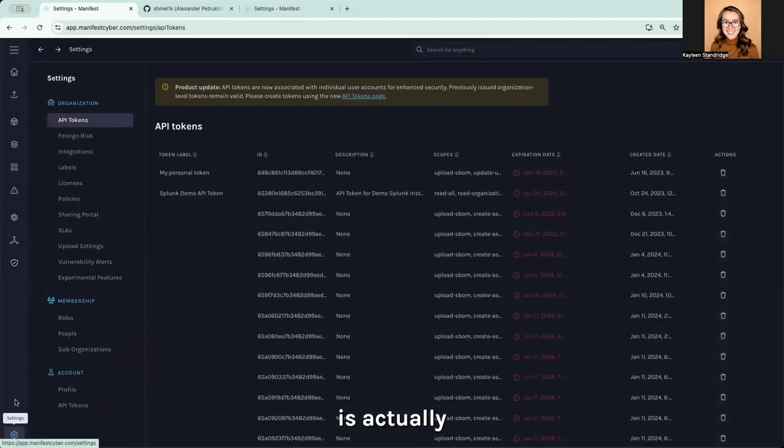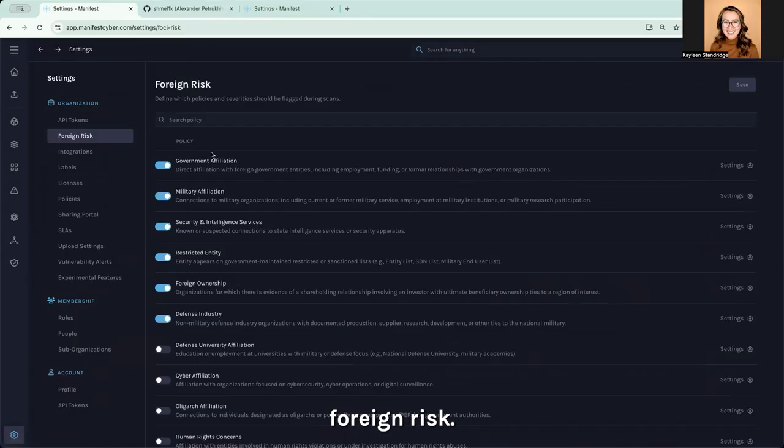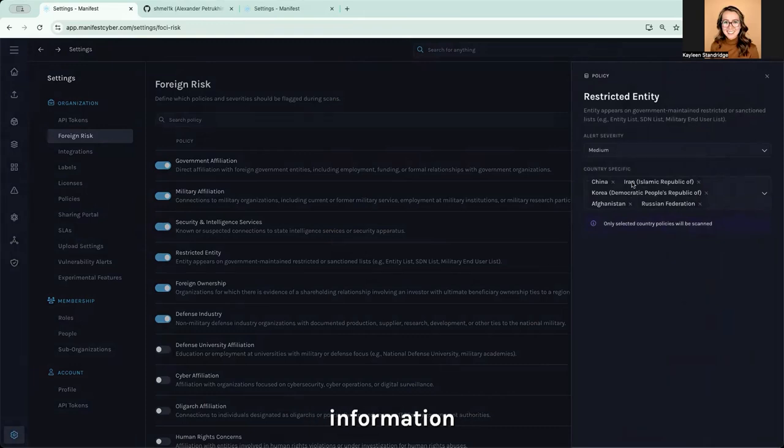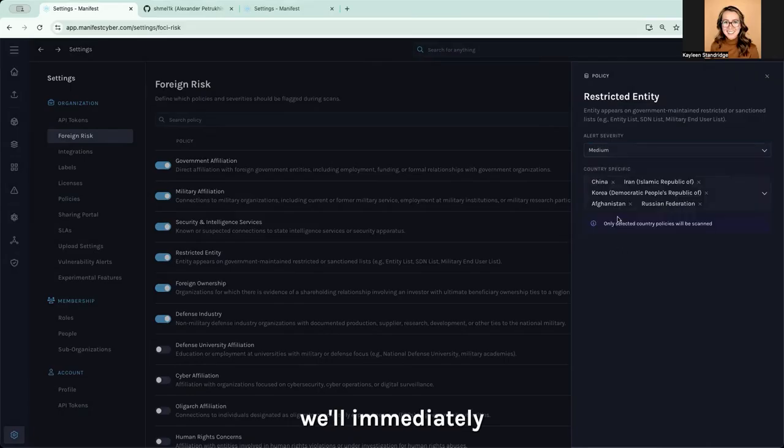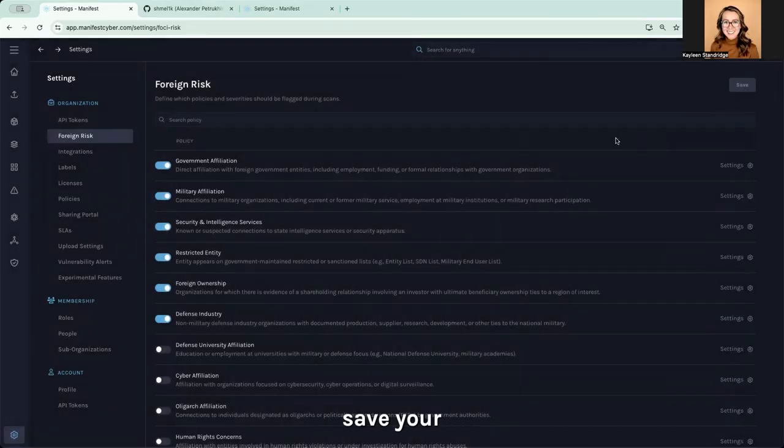But let's take a look, because I know we mentioned settings. What you can do here is actually configure policies around foreign risk. If you come into the foreign risk settings page, you can configure all of the different policies and match them so it meets certain criteria. So in the case of Alexander, we actually had restricted entity information flagged. Since he is from the Russian Federation, we flagged that information, and you can actually set the severity of the alert. If you change it from critical, high, or to low, and in this case it's set to medium, we'll immediately update that after you save your settings.